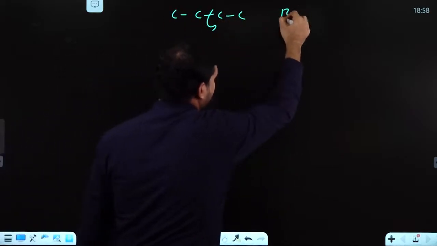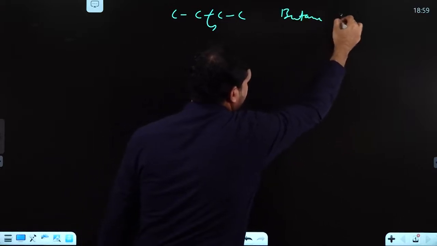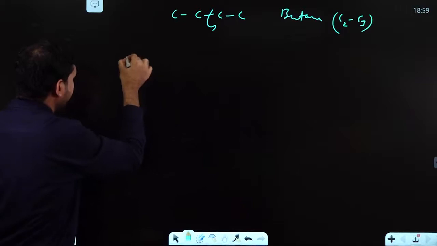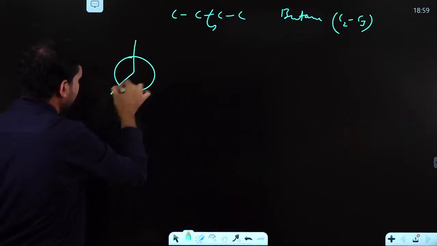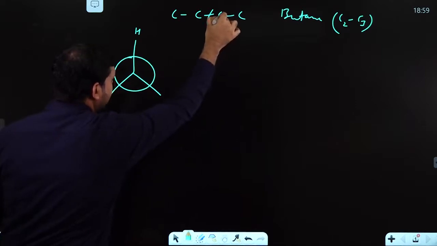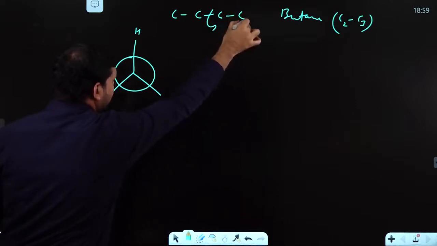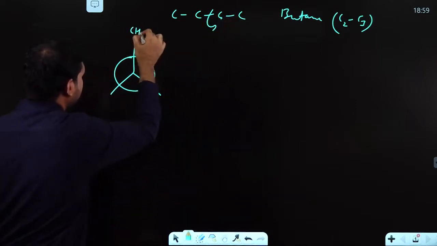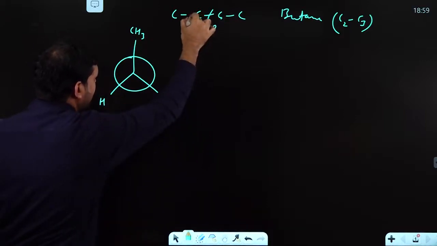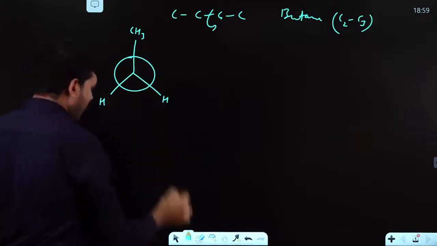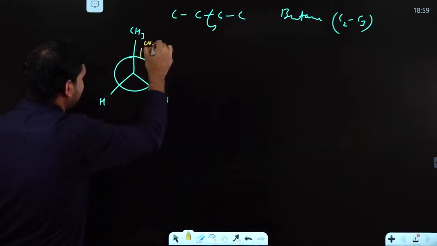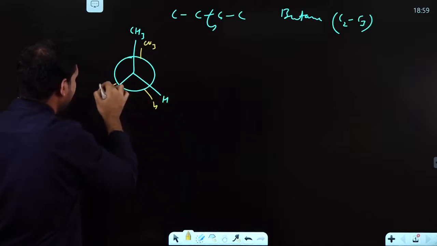This is your butane, and I am telling about C2, C3 rotation. Here this carbon is having 1 CH3 and 2 hydrogens, so suppose this is CH3, hydrogen, hydrogen. Again the other carbon is having CH3, hydrogen, hydrogen.